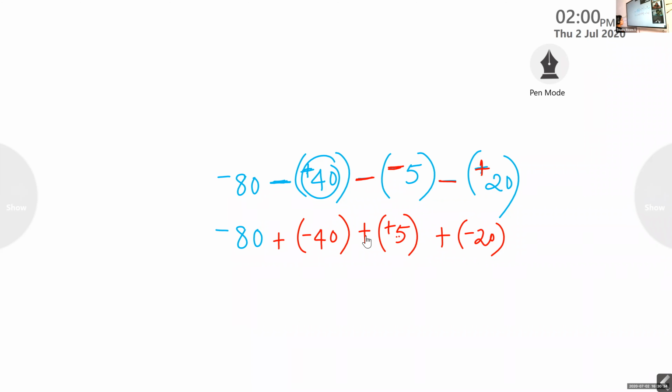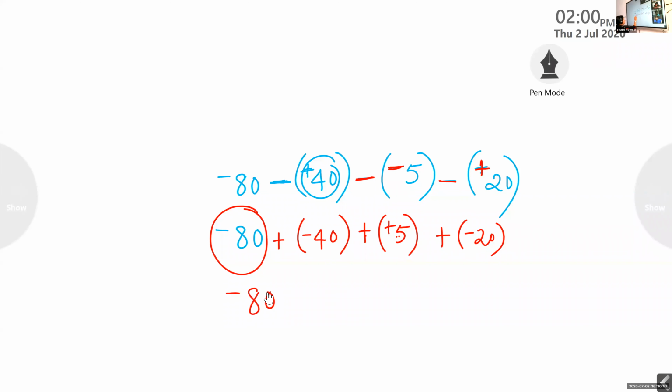Ma'am, I have a doubt. The first number, there is no change. The same number remains there itself, because we are not adding with anything. We are not doing any operation with it. Is it confusing? No, ma'am.